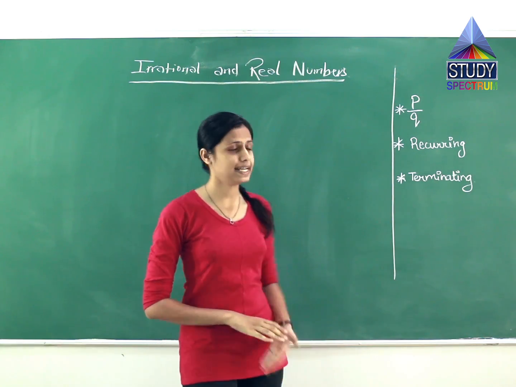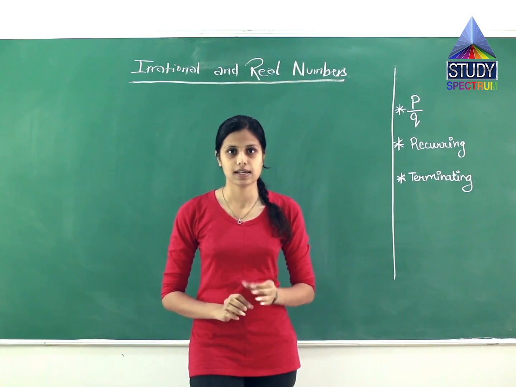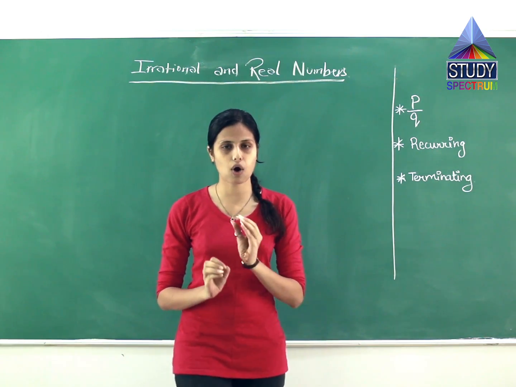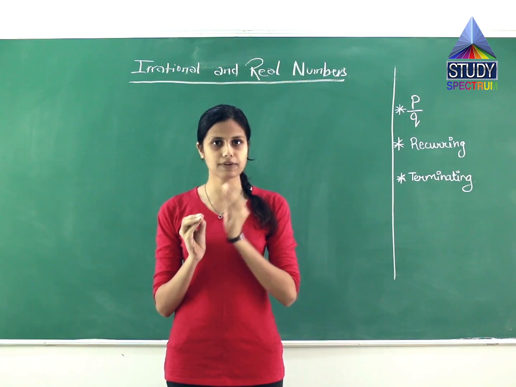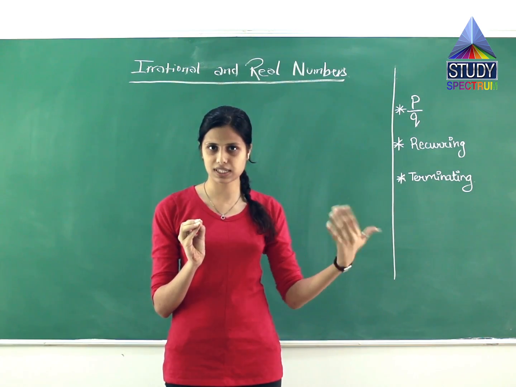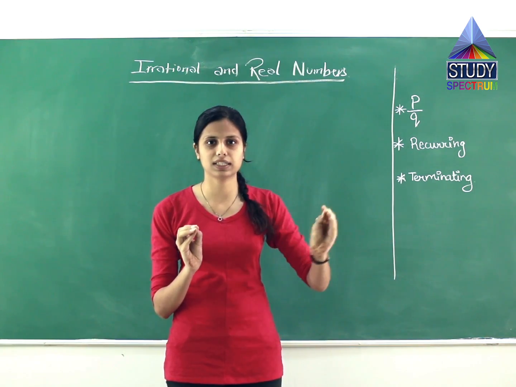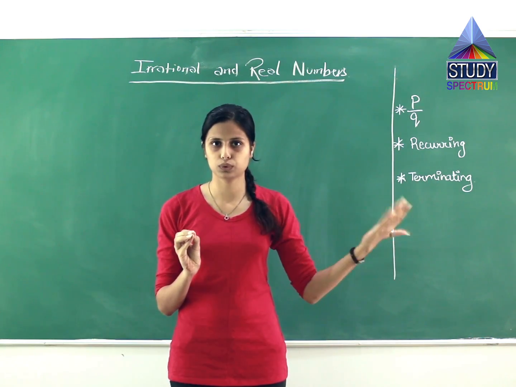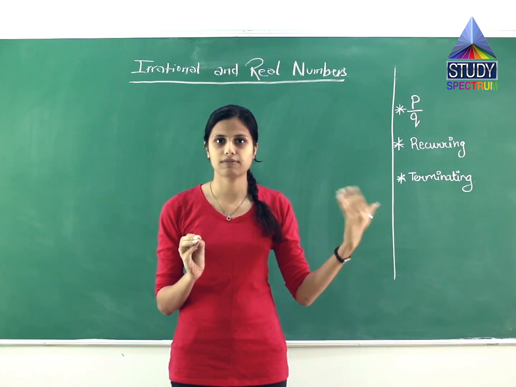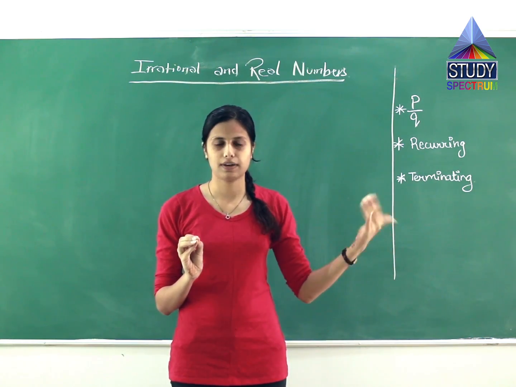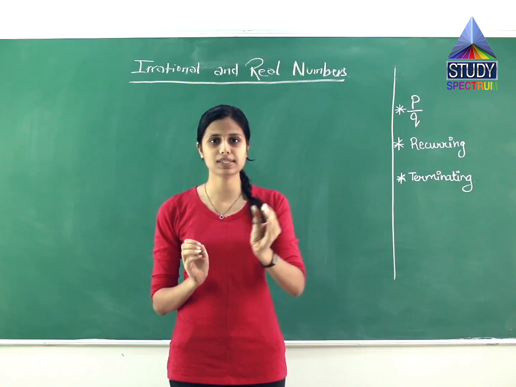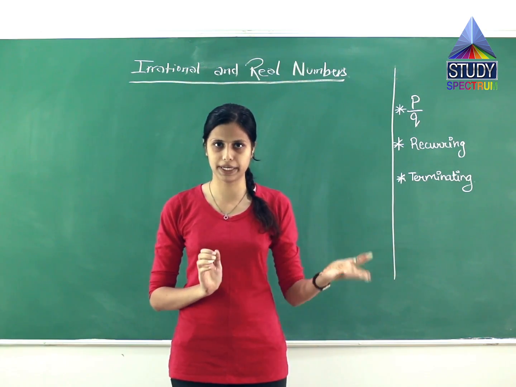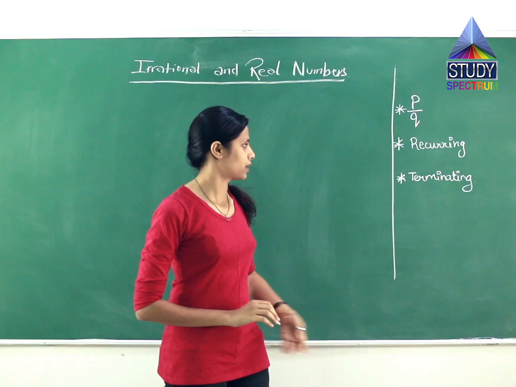The second property is recurring. Rational numbers are always recurring, where the numbers after the point, maybe after some digits, are recurring, like 3, 3, 3, 3, 3; 2, 2, 2, 2, 2; 1, 7, 1, 7, 1, 7; 6, 9, 5, 6, 9, 5, 6, 9, 5, and so on. It means the numbers are continuously repeating. It is called recurring.